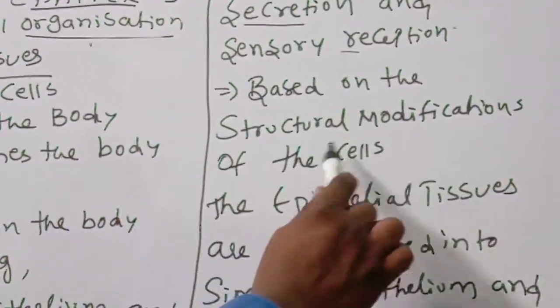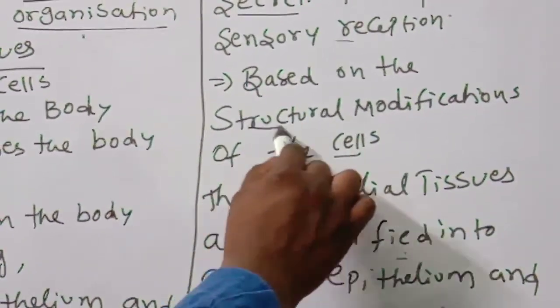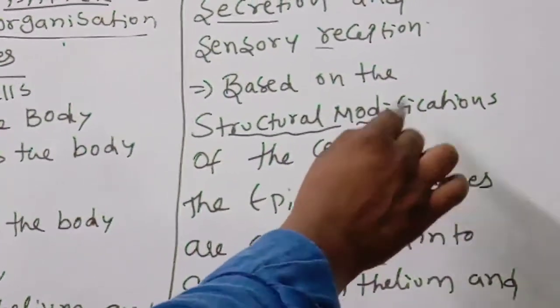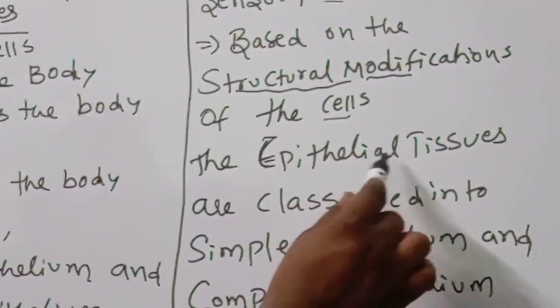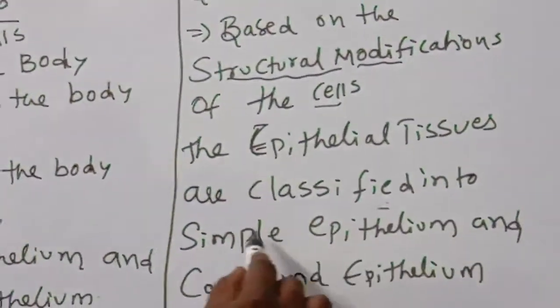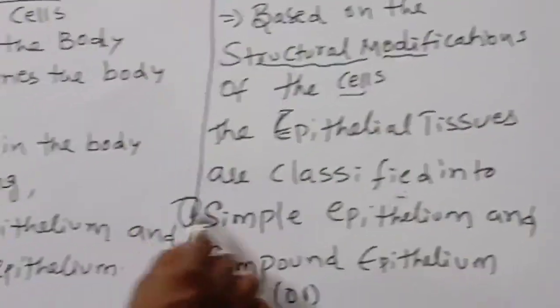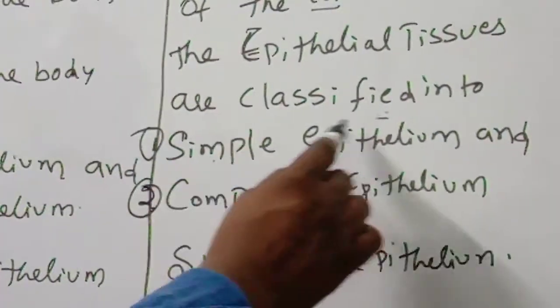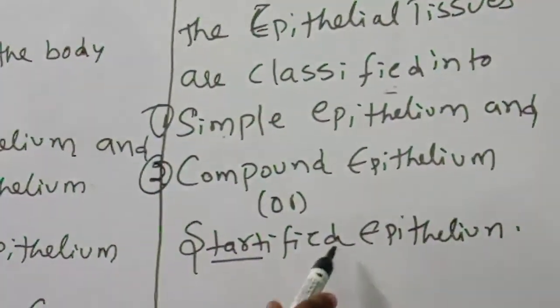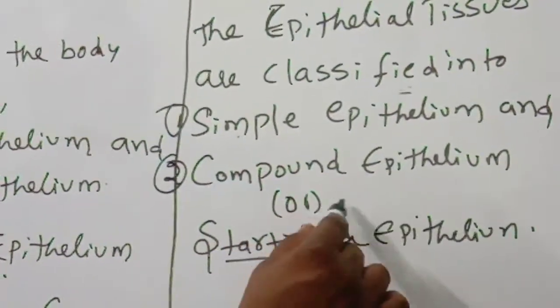Based on the structural modification of the cells, the epithelial tissues are classified into how many types? Simple epithelium and compound epithelium.